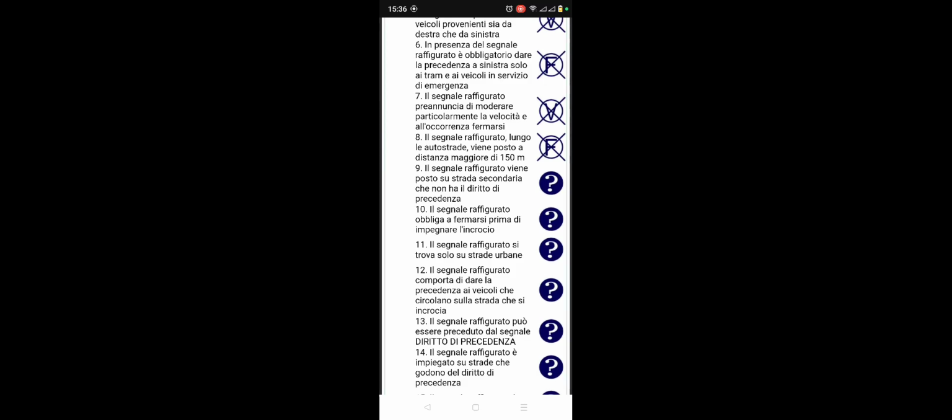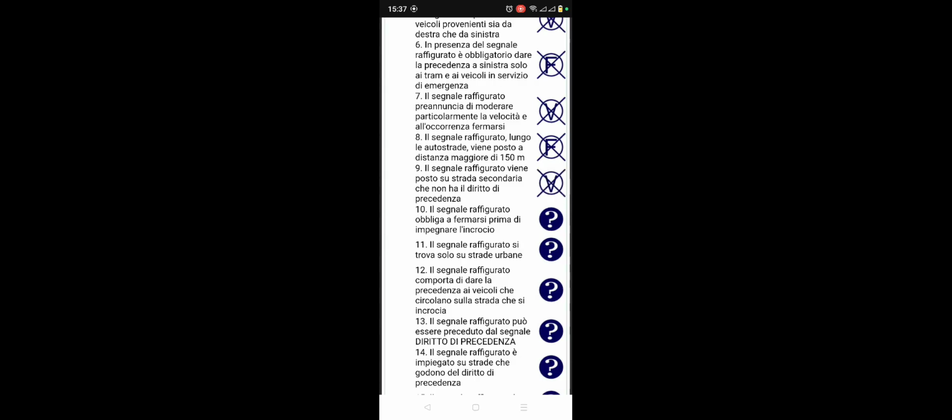Number 8. Along the autostrada, this sign figure is placed at a distance greater than 150 meters. It's false. Number 9. This sign figure is placed on the secondary road that does not have the right of way, and it's true.